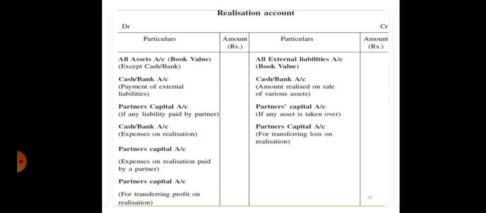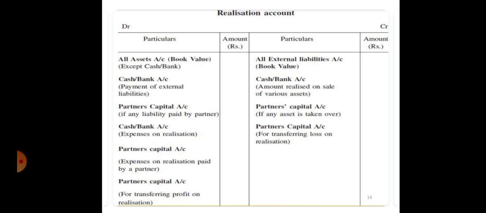In the debit side, the items will be, first of all, we will write all assets or sundry assets at their book value. But whenever we are debiting the assets on this side, we will not debit cash or bank balance because a separate account will be prepared for cash or bank account.